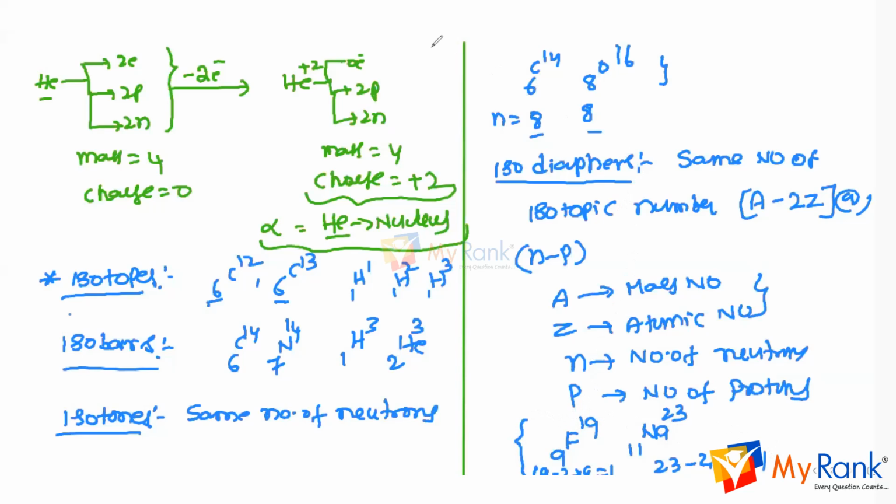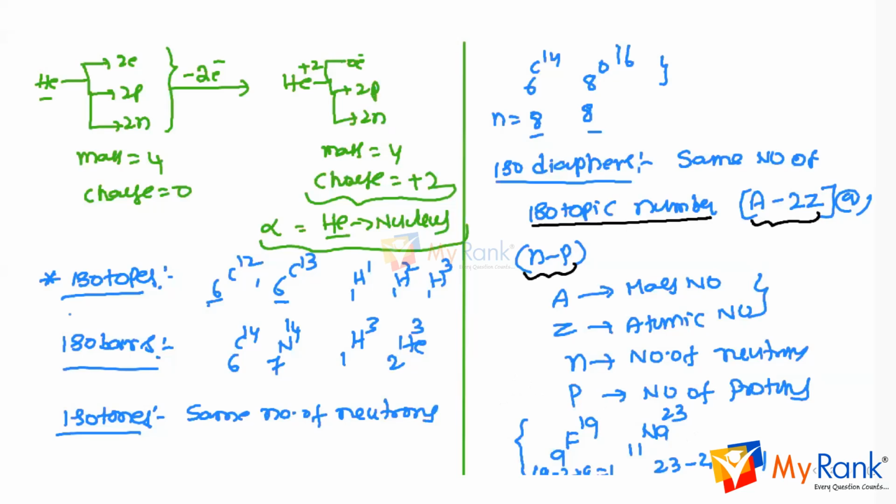Please remember what isotopic number means. A minus 2Z is called the isotopic number, or N minus P; both are the same. Neutrons minus protons, A minus 2Z, is the isotopic number. If you have the same isotopic number, these are called isodiaphers. In the entrance exam, a question asks which of the following pairs are isotopes, isobars, isotones or isodiaphers. We should be able to detect which they are.